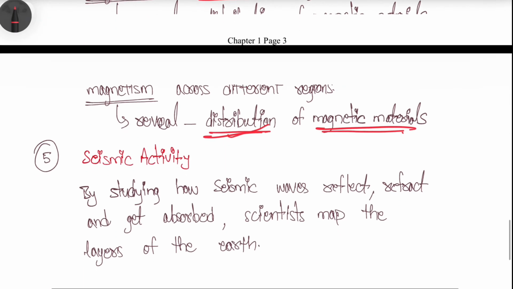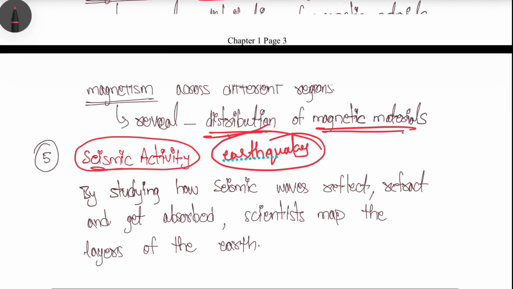And the next one is the seismic activity. What is the meaning of seismic activity? Anything that is related to earthquakes, we can call seismic. We can call them seismic waves. Any energy that is related to earthquakes, we can call a seismic activity, right?